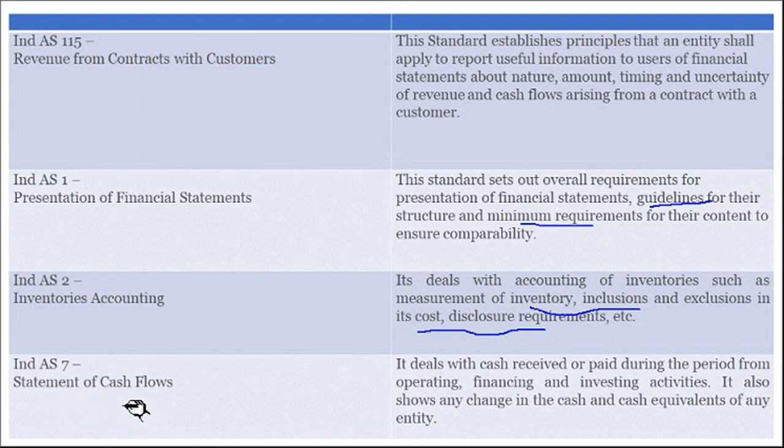Then, Indian Accounting Standard 7, Statement of Cash Flow. So cash flows, there are operating activities, financing activities, and investing activities, right? So how to prepare the financial statements? So cash flows, how to take into consideration will be explained by Accounting Standard 7.